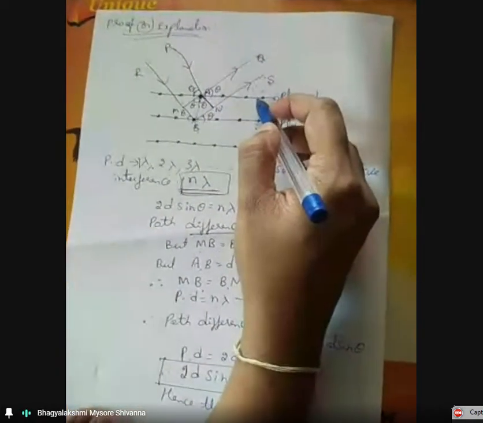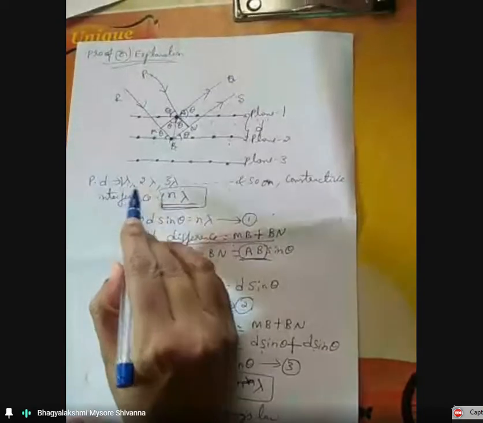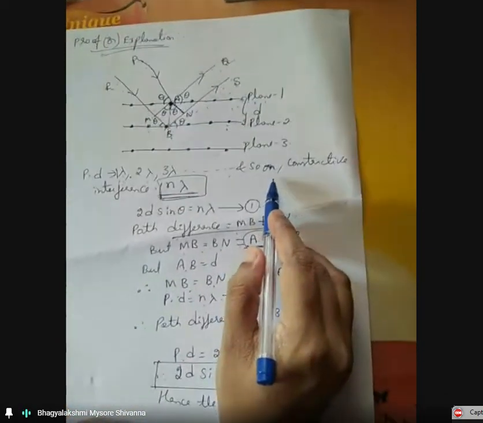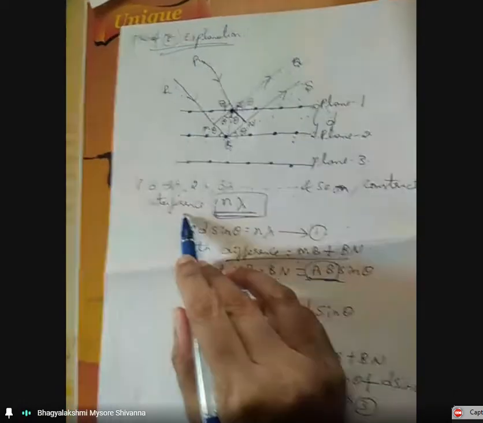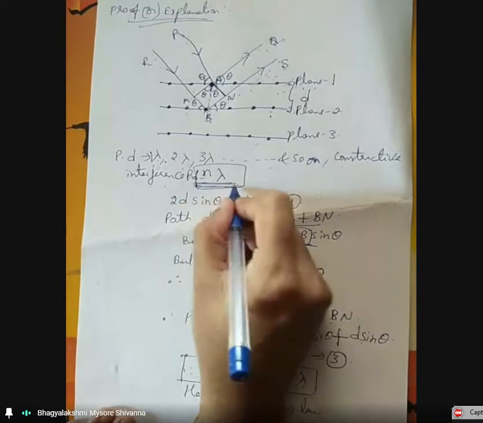The beam will be scattered in random directions. When the scattered X-ray beams are parallel, their path difference is given by 1 lambda, 2 lambda, 3 lambda, and so on. Therefore, they produce constructive interference. In general, the path difference can be written as path difference equals n lambda.